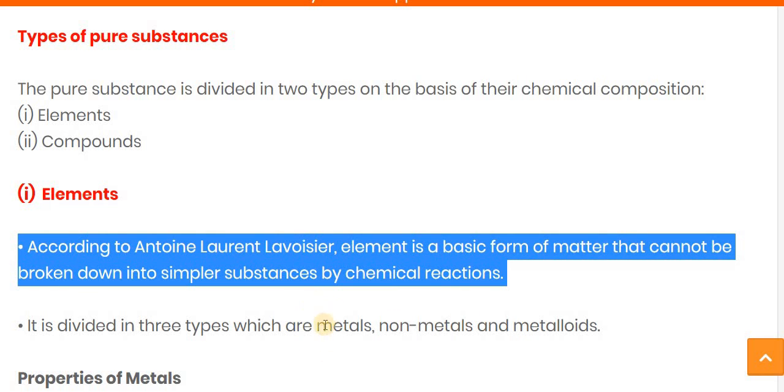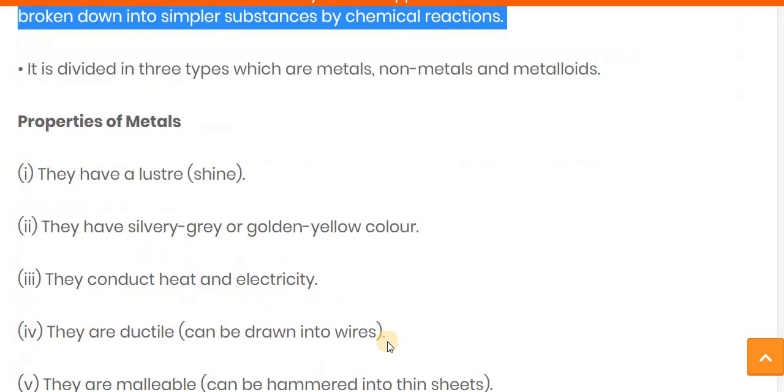Later on, in the next video, we will see the properties of these three: metals' properties, non-metals' properties, and metalloids' properties. Thank you.